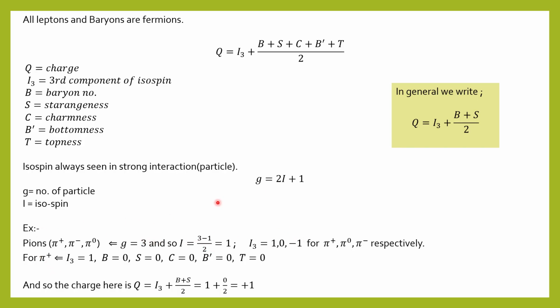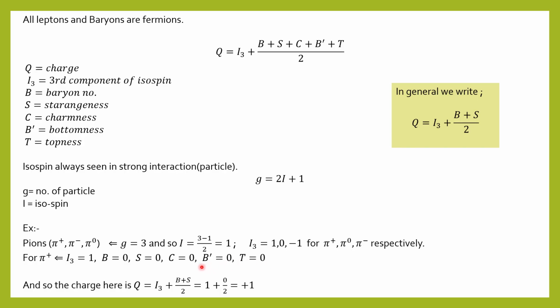Then let's try once and see whether this formula is valid or not. Okay, so for pi plus, we know that the charge is plus 1, but let's take a test. We know I3 equals 1, B is 0, because pions are not baryons, these are mesons, and that's why here B is 0, strangeness is 0, charmness is 0, beautiness or bottomness is 0, and topness is also 0.